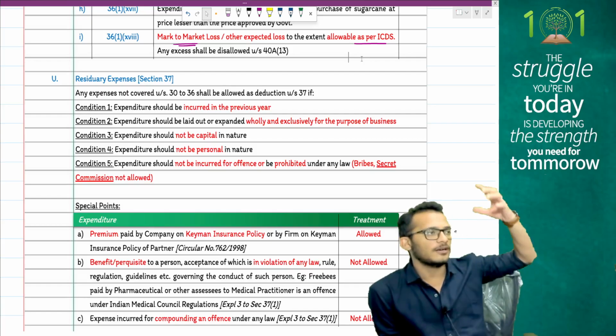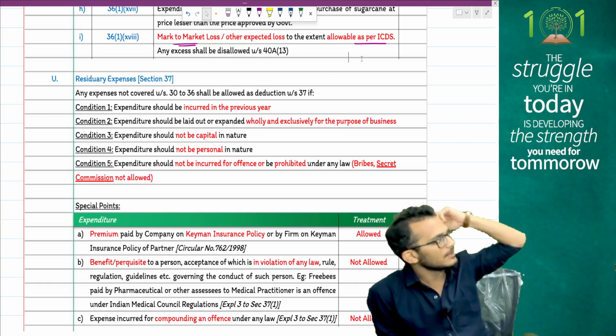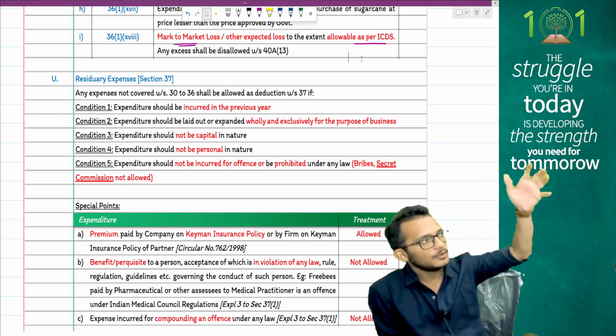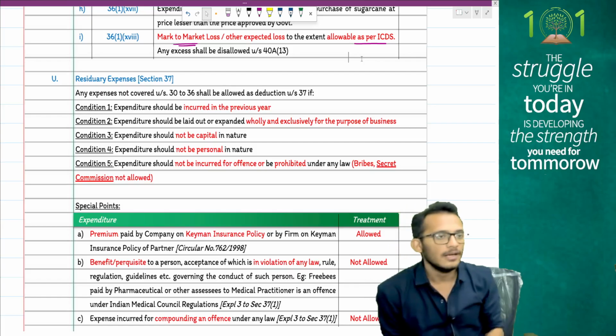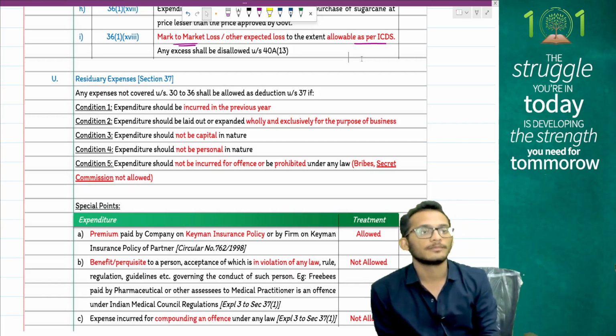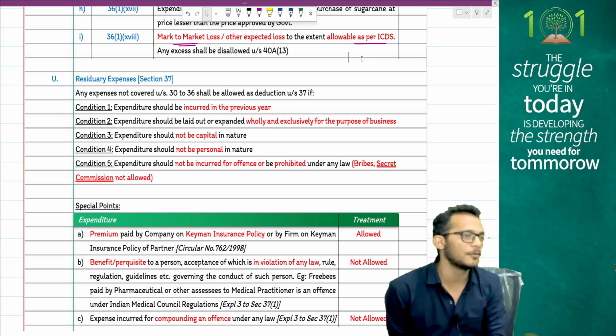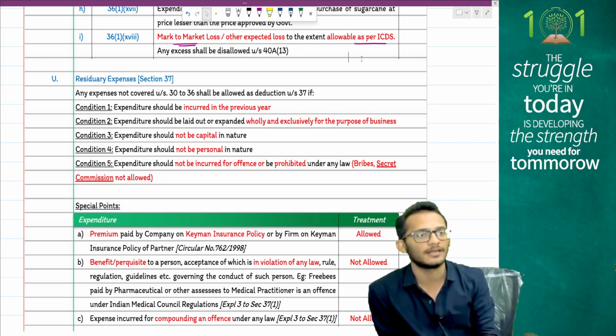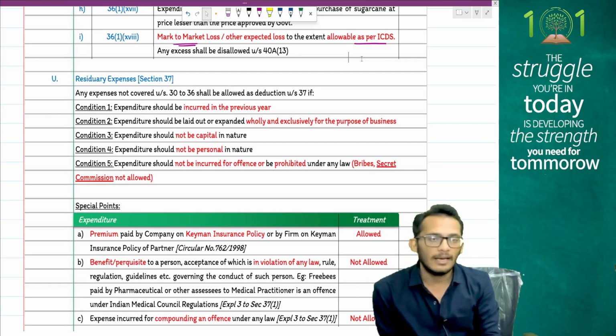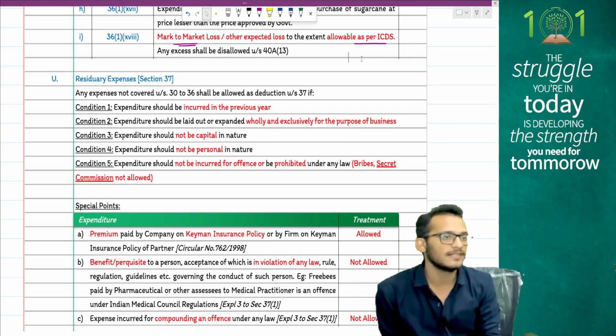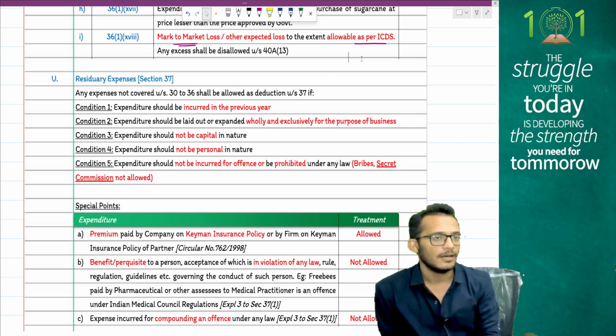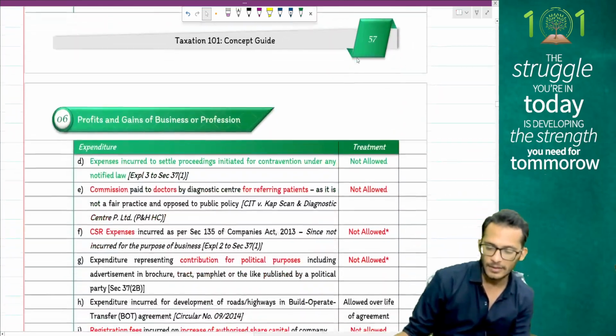Any kind of new project you have tried, and the project did not work out, so the feasibility report, the market study you conducted, expenses incurred for that are allowed. Pre-launch roadshows will be allowed as deduction unless it's a new business, in which case McGrath will come and say it is not allowed. Unless McGrath says it is not allowed, that is what it is.